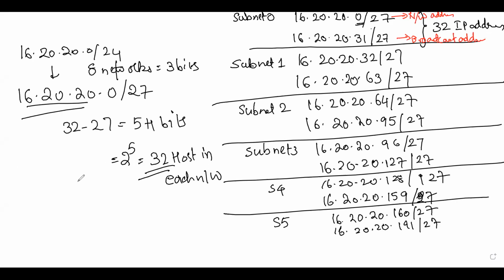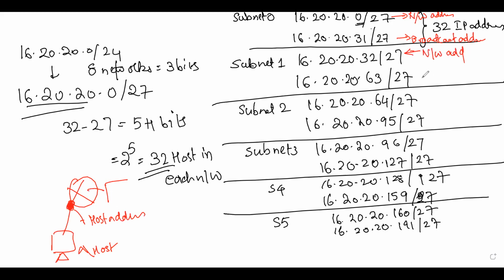Because when you are configuring the IP address for a specific interface on a router, you are basically saying that it is a host address. It is acting like a host. Even a PC connected to this is acting like a host. But in its routing table, it maintains the network address information. So you cannot configure a network address on the port or on the client or on the PC. Likewise, in every subnet, the first address is the network address, and the last one is the broadcast address.